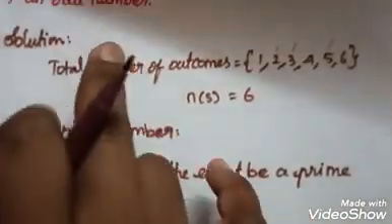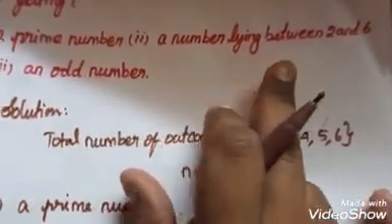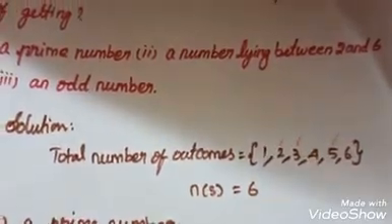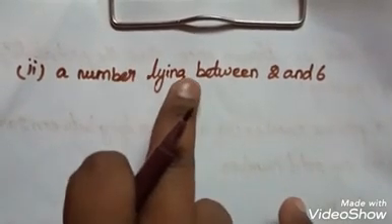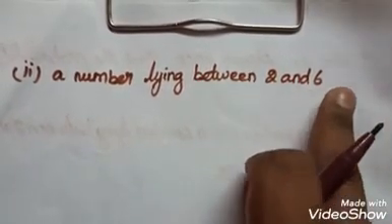Next we move on to find a number lying between 2 and 6. So now we see a number lying between 2 and 6.